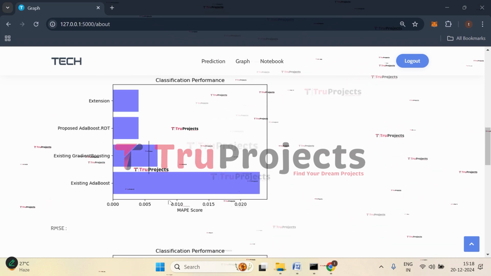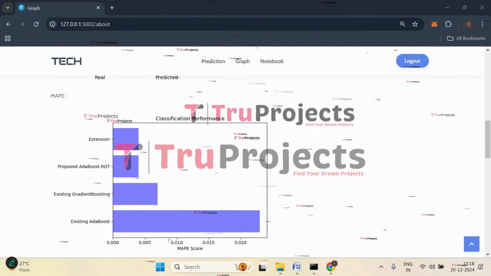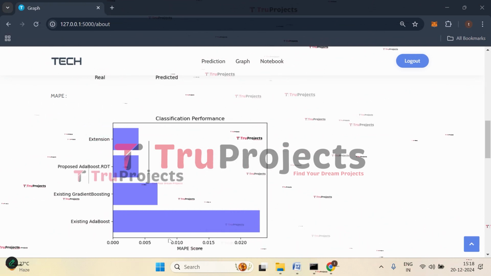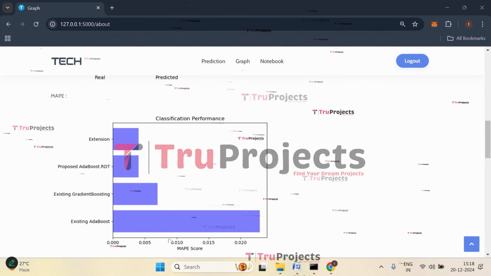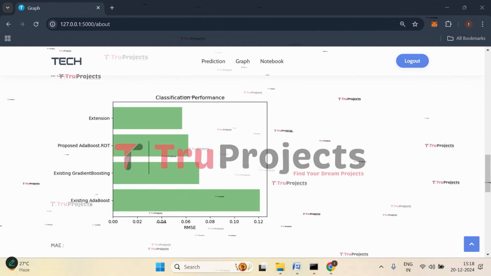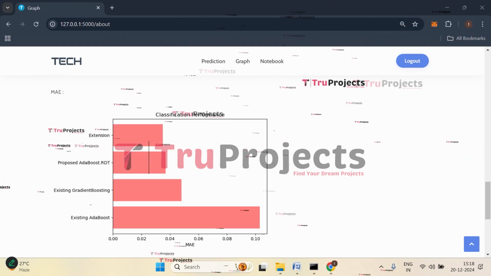And here we have the mean absolute percentage error. On the x-axis we have the MAPE score, and on the y-axis we have all the algorithm names. Here if you observe, the extension model has the least error rate compared to the other models. And this is the RMSE comparison graph. Here also on the x-axis we have the RMSE score, and on the y-axis we have algorithm names. Similarly, we also have the MAE graph.